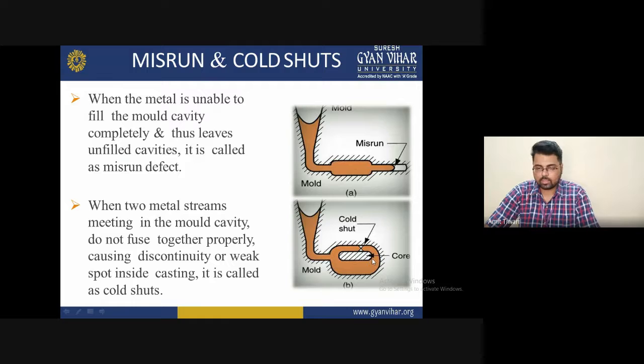These are some examples I am giving in section B. The molds are not properly fixed, and you can see there is some gap. In this diagram you can see that some sections are unfilled and discontinuous, and some spots are inside the casting. With the help of the diagram you can see this. So these are also defects of casting, and they come under the category of a cold shut.